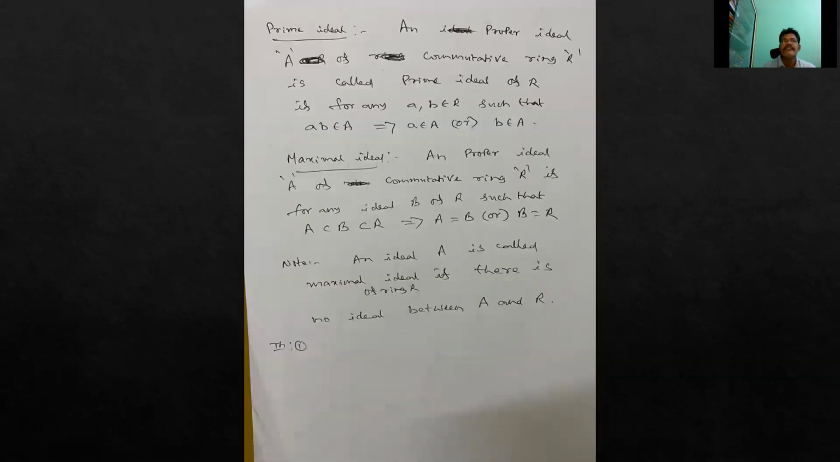We have already seen here that the ring of integers is not a field because not every non-zero element has a multiplicative inverse. For example, if you take 2, what is the multiplicative inverse of 2? 1 by 2, and 1 by 2 is not inside Z. That's why 2 has no multiplicative inverse. Similarly, the multiplicative inverse of 3 is 1 by 3. In Z only 2 elements have multiplicative inverses, 1 and minus 1. The remaining elements are not units. That's why it is not a field. This is a simple example of an integral domain that is not a field.